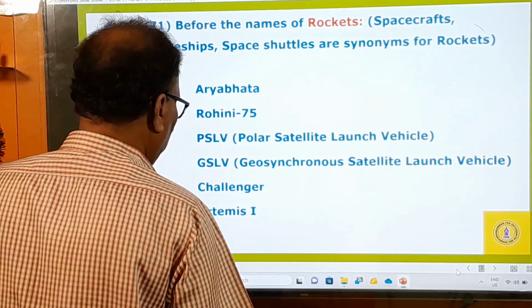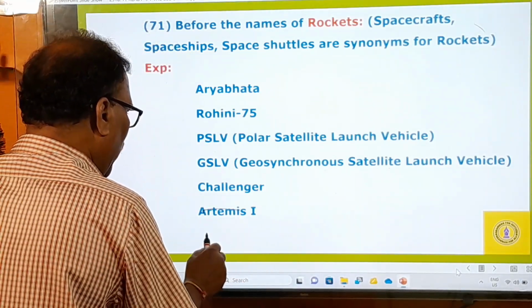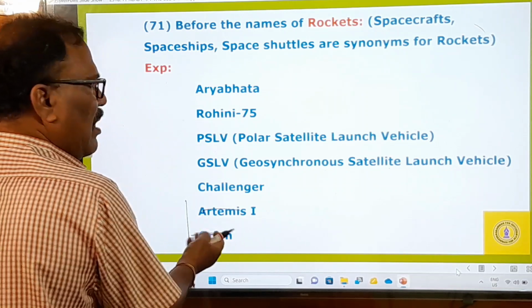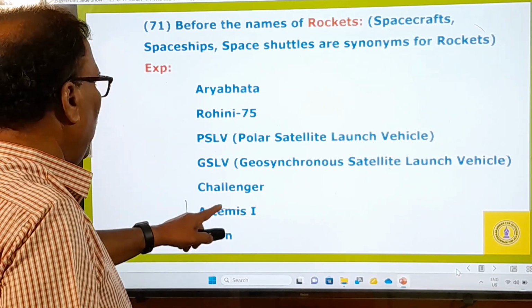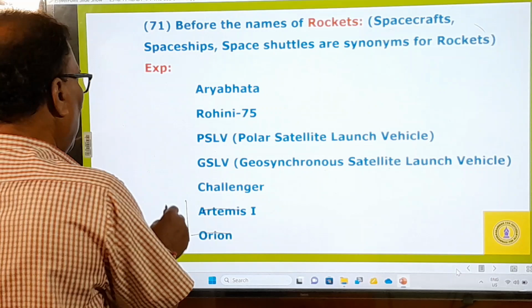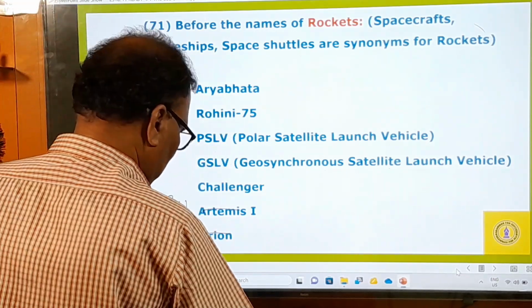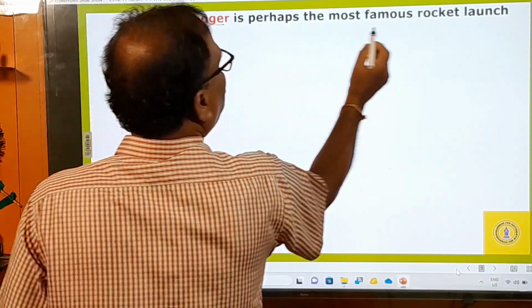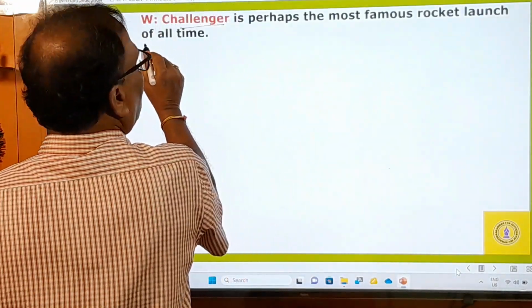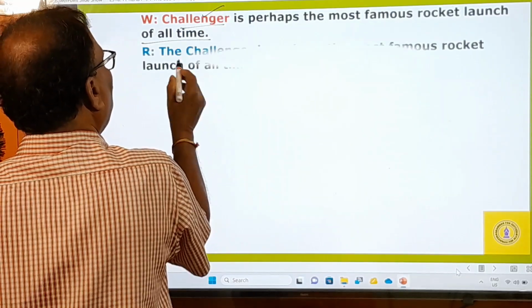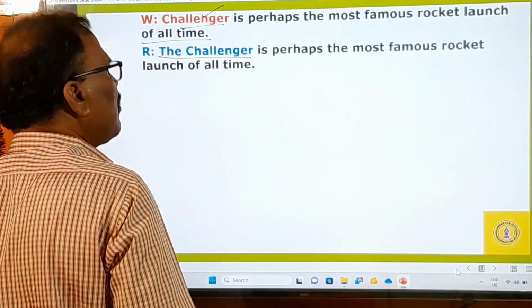So Artemis is also there. Artemis is also a rocket, and Orion is also there. Recently NASA sent into space this Orion and Artemis 1. So these are also spaceships, or rockets. And the Challenger is perhaps the most famous rocket launch of all time. Okay, it's a spaceship. So our rocket, the Challenger, you have to say.